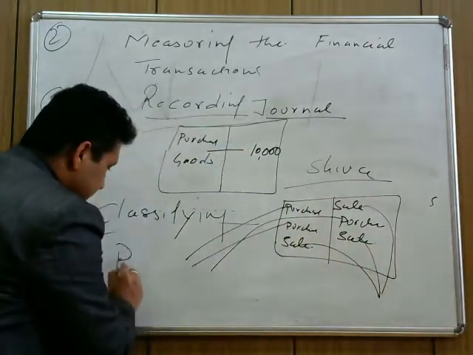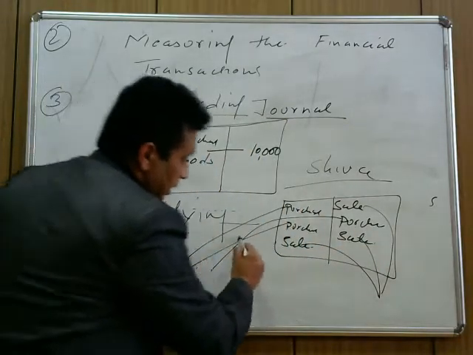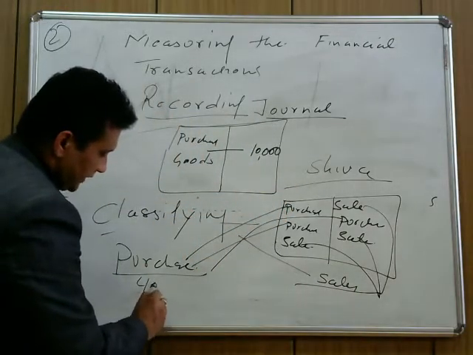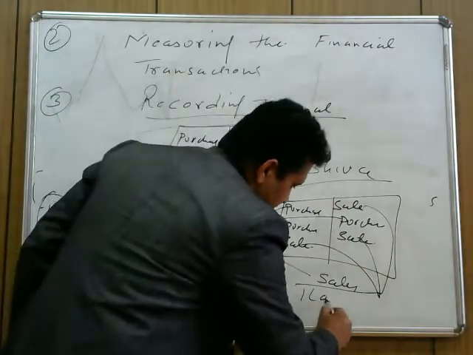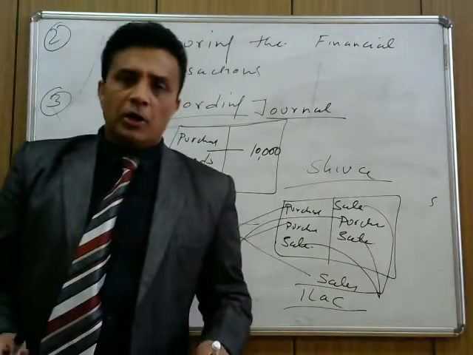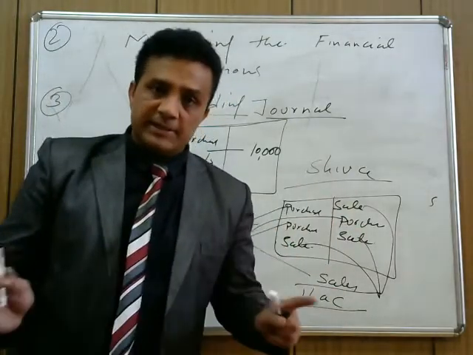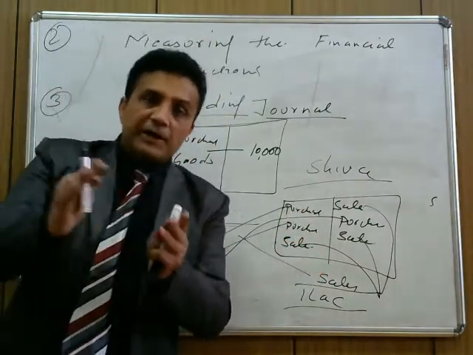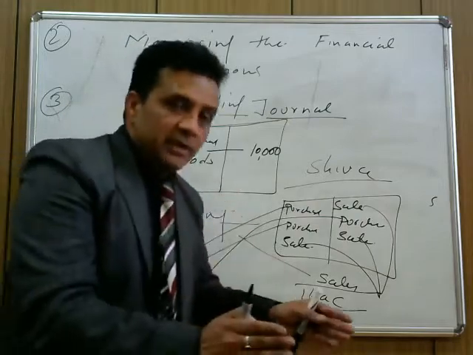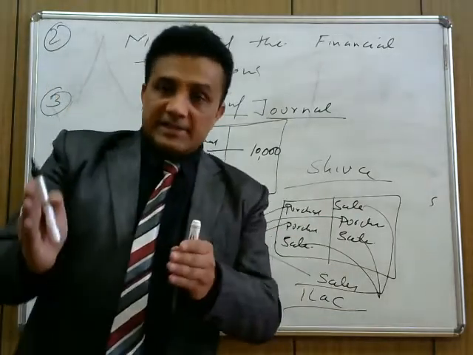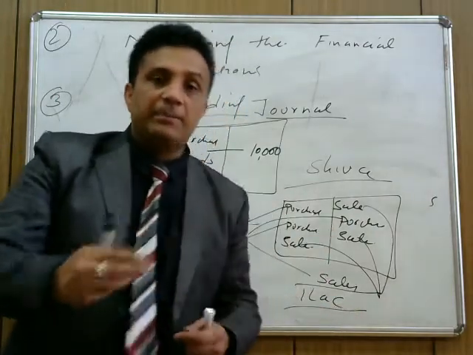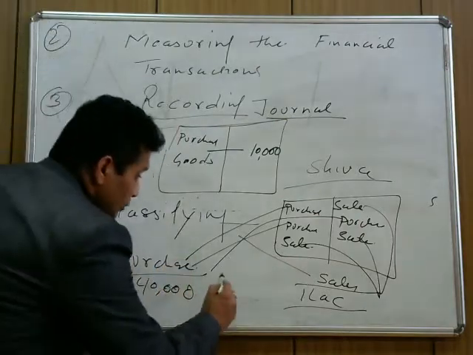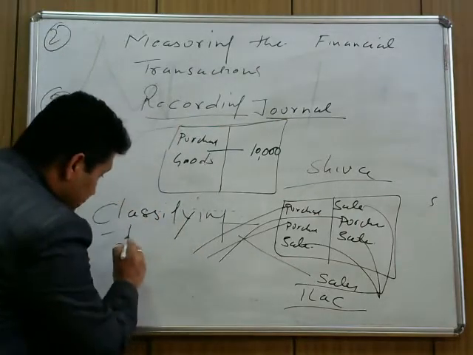He maintained all the purchases on a separate side, and all the sales on a separate side. Suppose the total purchase is 40,000 and the total sale in a day is 1 lakh. He bought goods worth 40,000 and sold goods worth 1 lakh. You understand? From the day's transactions we classify, so that we know the total purchase, total sales, how much interest and octroi we paid in a day. This classification is done through ledgers.